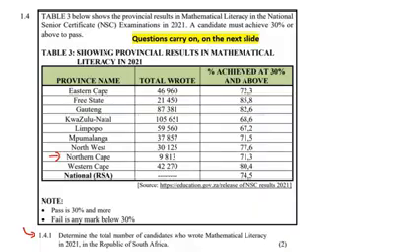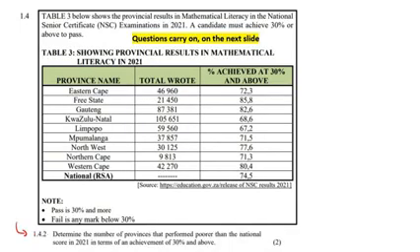Our first question says, determine the total number of candidates who wrote mathematical literacy in 2021 in the Republic of South Africa. So that would be pretty much calculating this value over here. So you would just go ahead and add all of these numbers together. Okay, so you know how to do that, right? You're just going to plus them all together on your calculator. And if you do that, you should get 441,067.